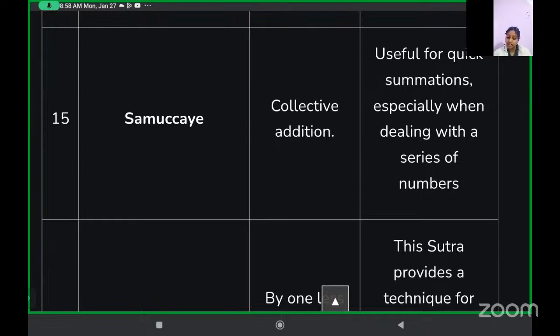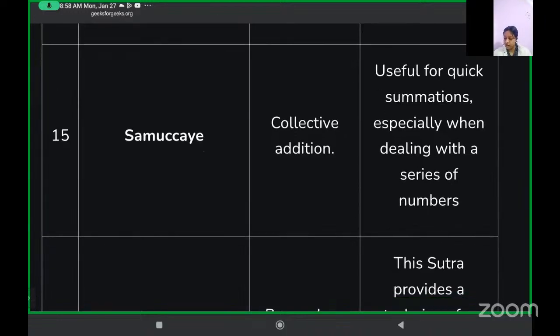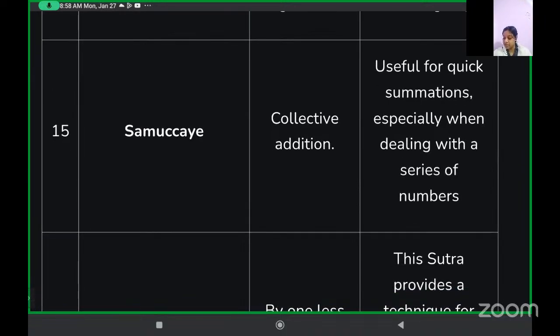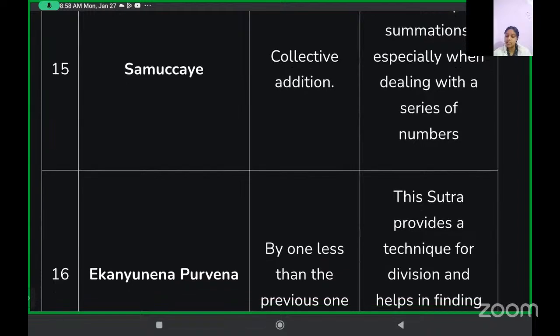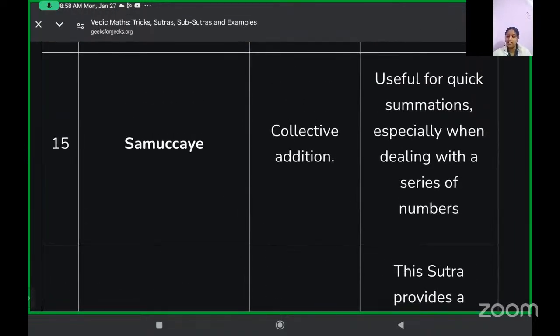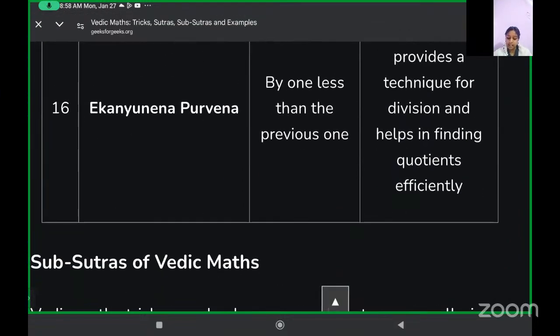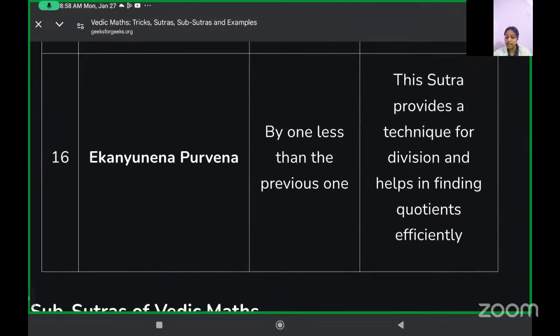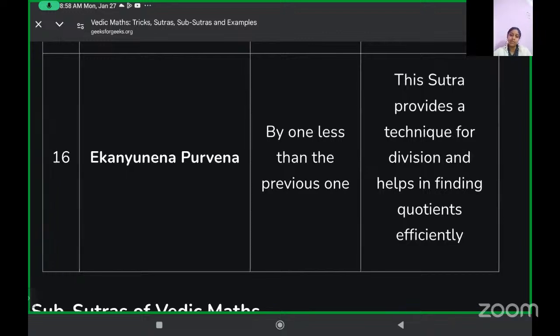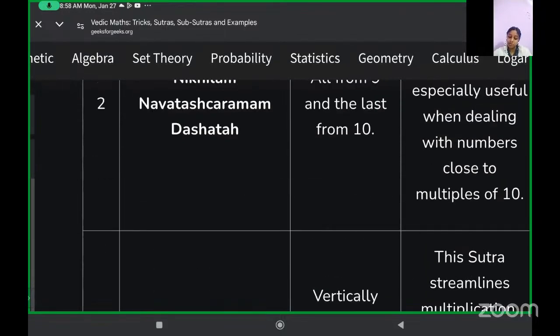Then Gunitasamuccayah, collective addition. For quick summations, especially when dealing with a series of numbers. Sometimes we have a series of numbers and we have to find the quick summation. That time this one is used. And the last one, Ekanyunena Purvena, by one less than the previous one. This is a technique for division and helps in finding the quotients. So these are the 16 sutras used for different types of problems.